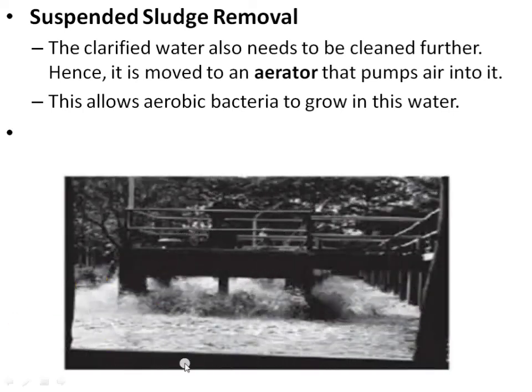So this is an aerator. Here the clarified water is cleaned again with the help of air. The aerobic bacteria grow in this water to easily clean all the waste material that is left.